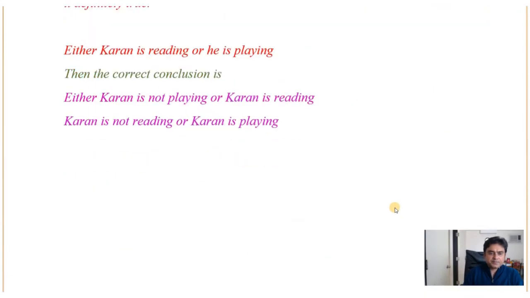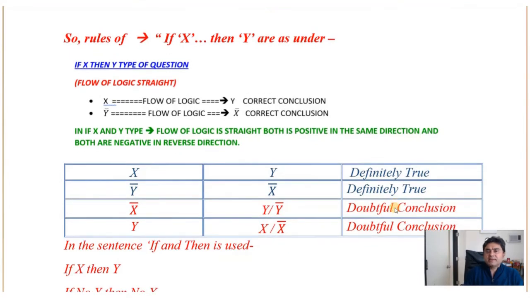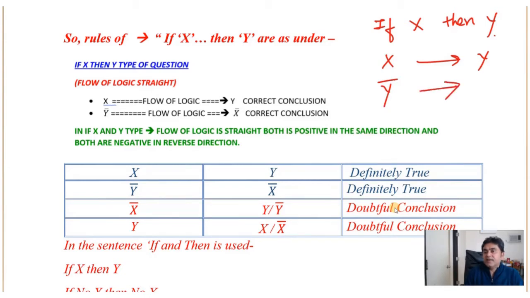If X, then Y. So what is the logic? The flow of logic is straight. So X, then Y, then Y bar, then X bar. Please note, in OR, one is negative, another one is positive. But here, both are negative.